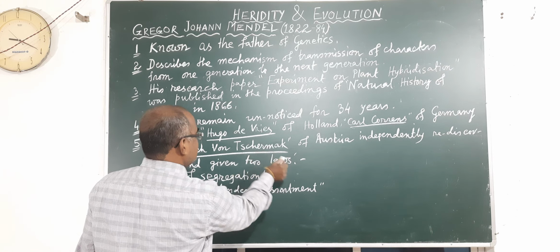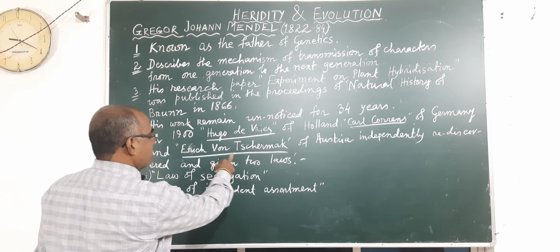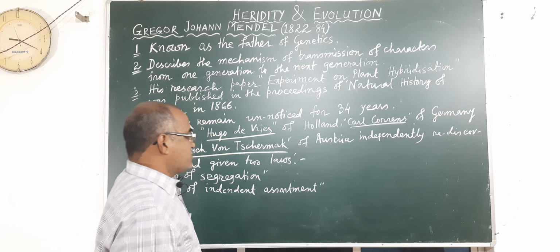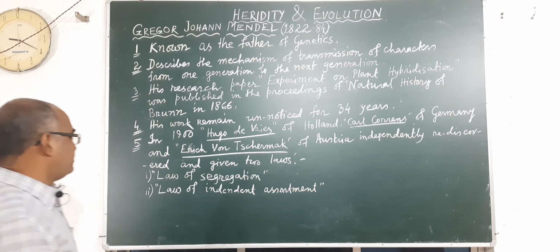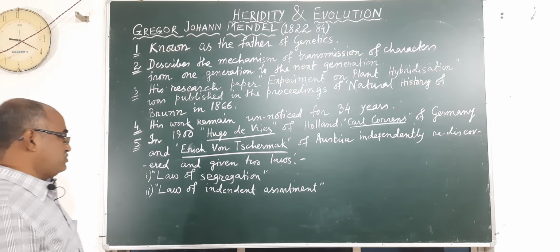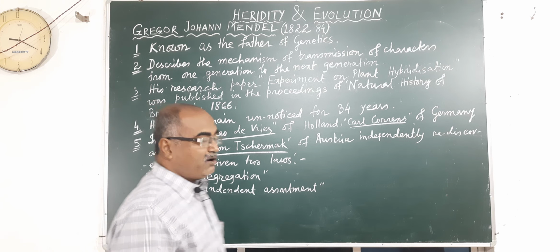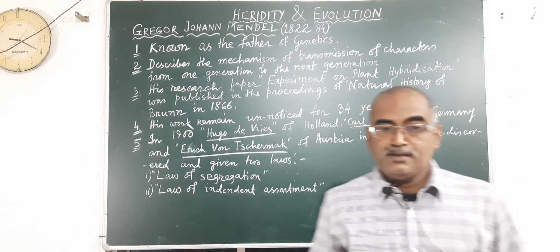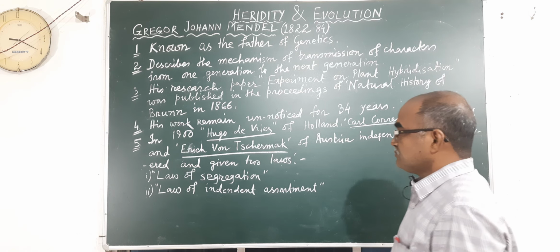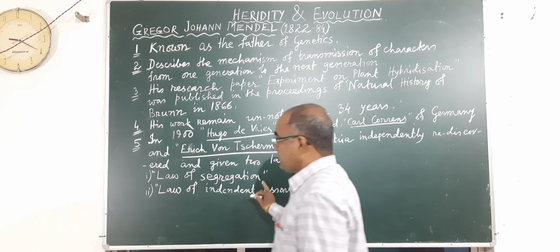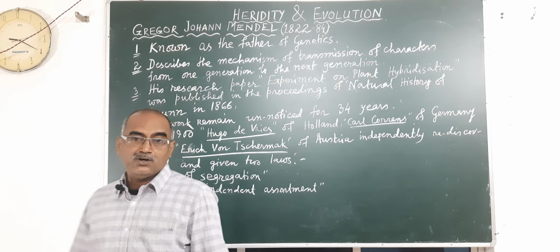of Austria independently rediscovered his work and stated two laws: the law of segregation and the law of independent assortment. In the successive slides I will explain the two laws.